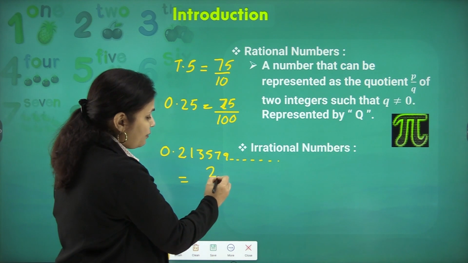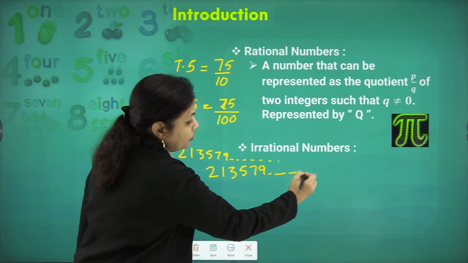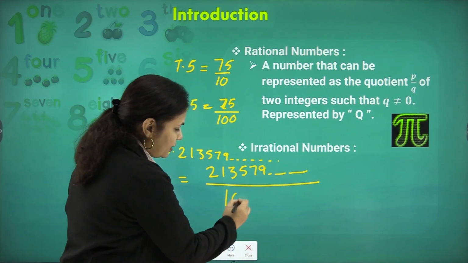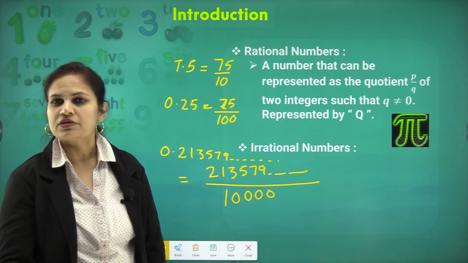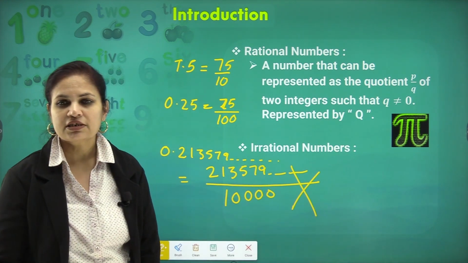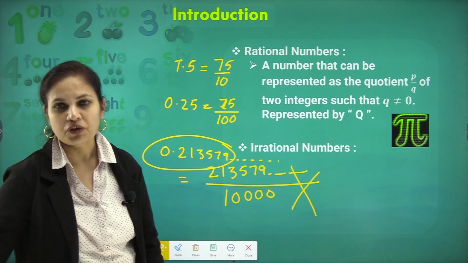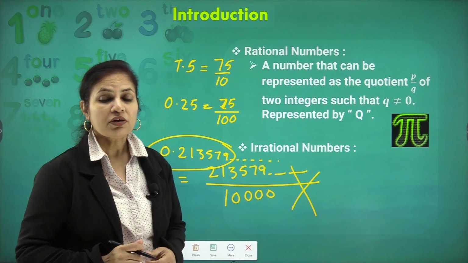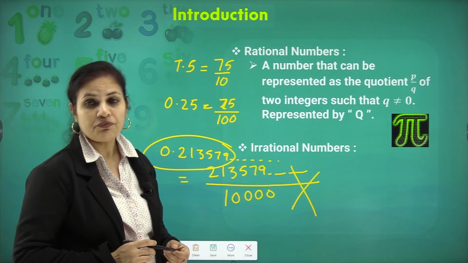So even if I write the numerator 23579 dot dot dot, I cannot decide how many zeros I have to place in the denominator. So in this case, it cannot be represented in the form of P upon Q. This defines an irrational number. So an irrational number is one which cannot be represented in the form of P upon Q.